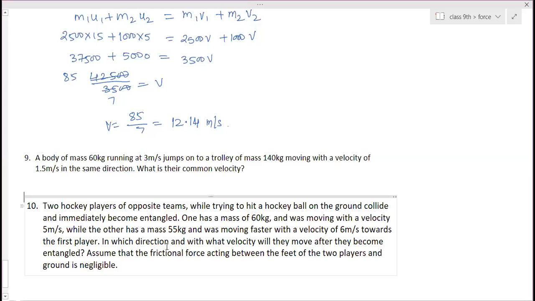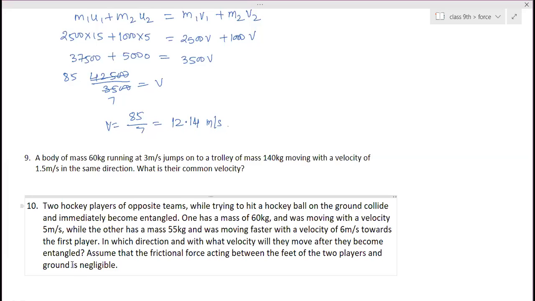In which direction and with what velocity will they move after they become entangled? So that means they have moved together. They have dashed into each other, but along with that entangling, their legs mix with each other and they moved with a certain velocity and then fall down.